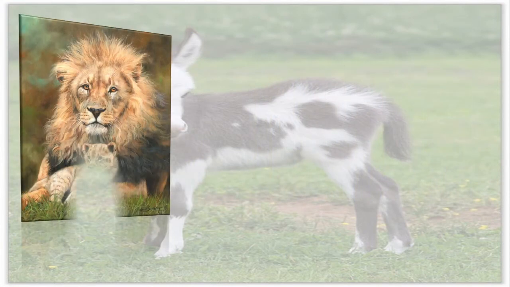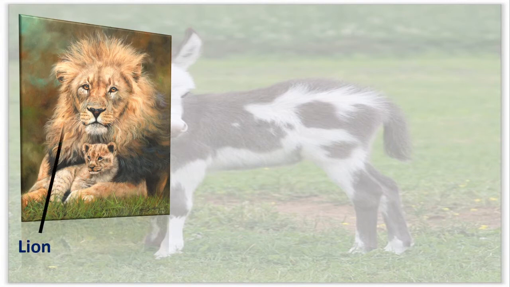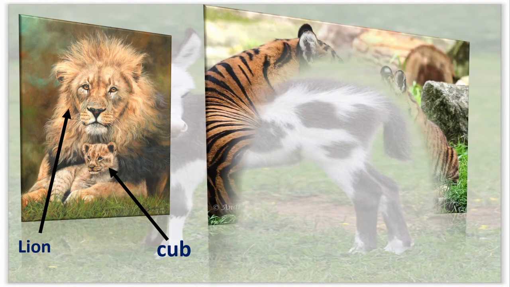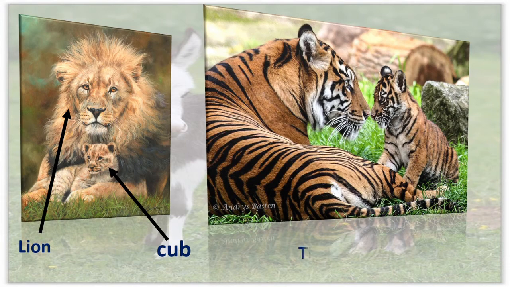Next one, see this, lion, and the young one is called as cub. Remember the words lion, cub. And here you can see the tiger and its cub. Okay, lion and cub, tiger and cub.